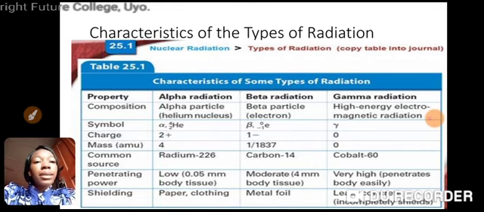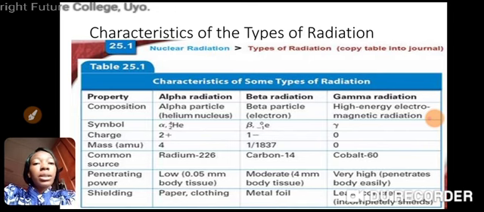You can see the mass. The common source of alpha radiation is radium, 220, that's the mass number. Common source of beta is carbon-14, while that of gamma radiation is cobalt-60. Penetrating power, low for alpha, moderate for beta, and very high. Gamma radiation penetrates the most,